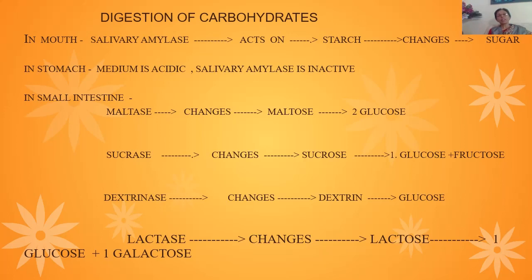Fats are in complex form and they are broken down into simpler glycerol as well as small globules, and this breaking down of fats by lipase is called emulsification of fats. Let us move to the digestion of proteins now. We will see how proteins are digested by the various enzymes and digestive juices present in our alimentary canal.